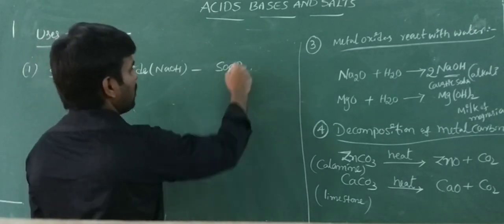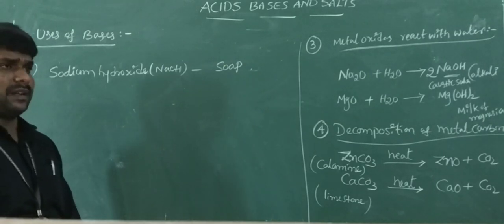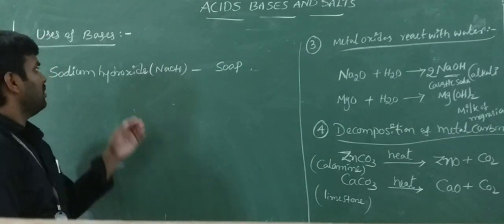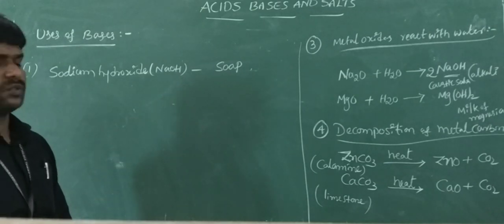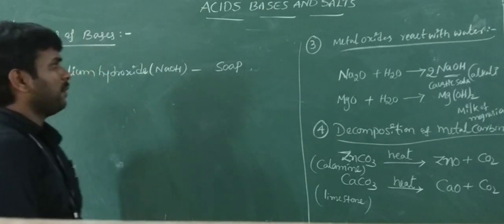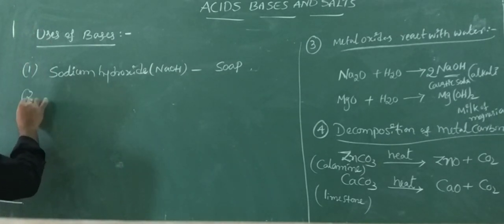It is also used to prepare paper. That means sodium hydroxide is used in the paper industry to make wood pulp.